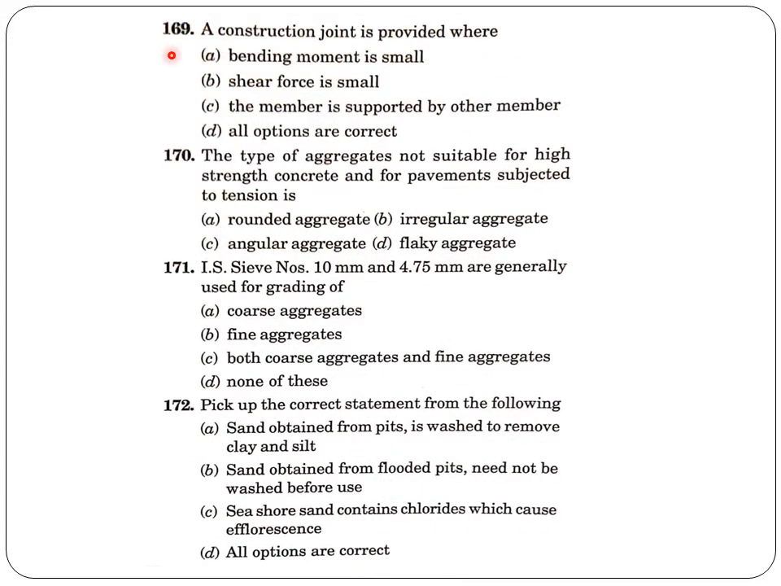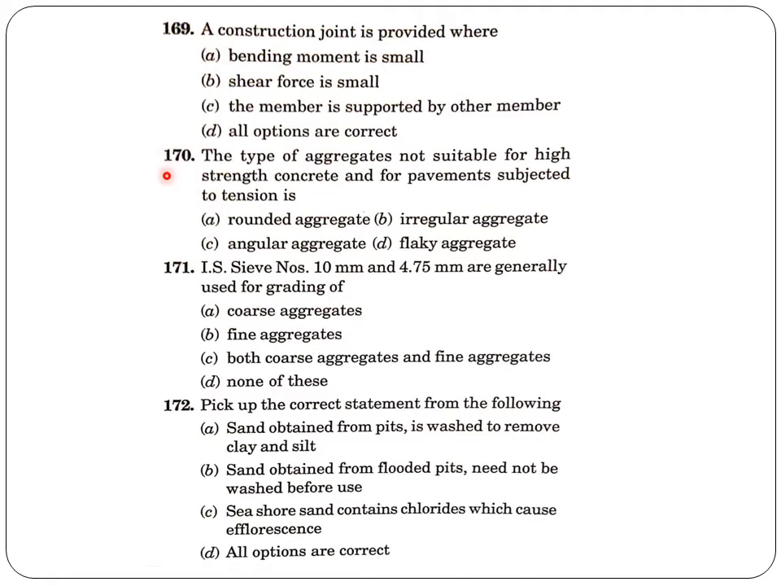Next question. A construction joint is provided where bending moment is small, shear force is small, the member is supported by other member. Actually, a construction joint is provided for all these conditions. So the answer is option D. All options are correct.